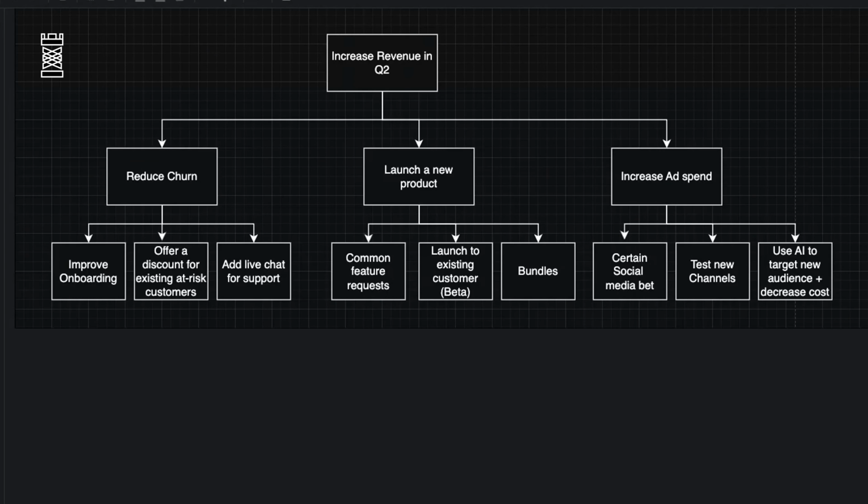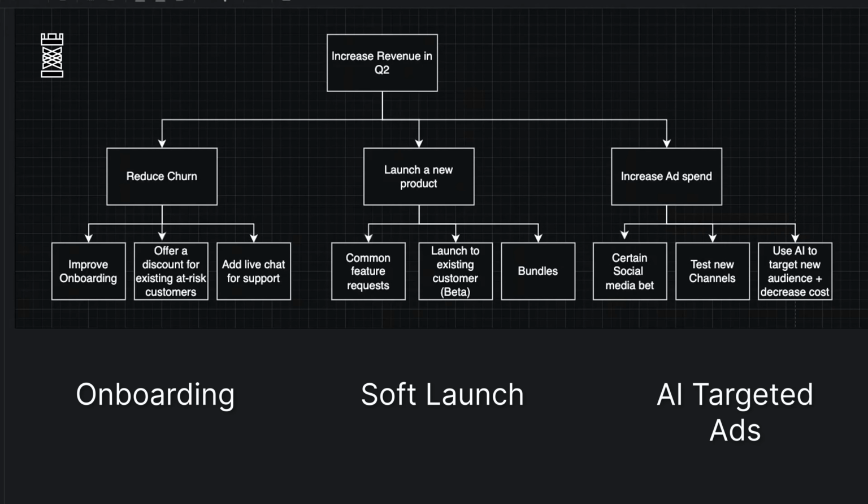So tree of thought is not about, again, as I mentioned, choosing a specific branch or a specific decision, but it's combining and thinking in parallel. So what will be the combination that works the best? So we could combine onboarding to reduce churn. We can use soft launch to existing customers, and we can also use AI targeted ads. This mix could help you retain current customers, monetize the existing base with a new offer, and acquire new customers efficiently.